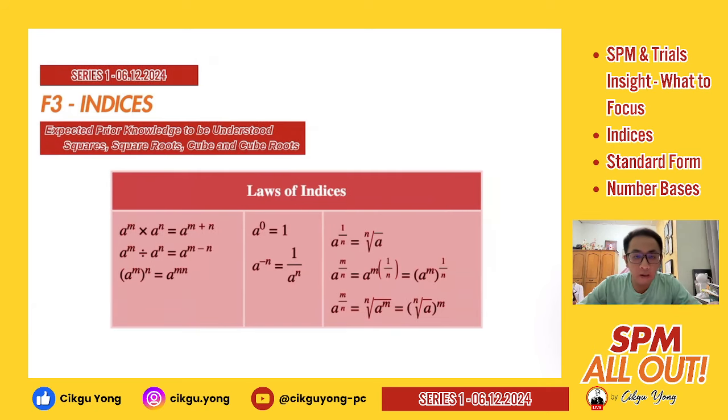So I'll be starting off with the index, which you actually learn in Form 3. And basically index is all about our power. You will need to link your laws of index, as you can see here. Anything with the same base, under multiplication or under division, you will just be adding or subtracting the power together. Anything with a power of 0 or a negative power, you will just do some changes and conversion to make it something that you can easily see and simplify later, which we will be sharing all these later on through our tutorial questions.